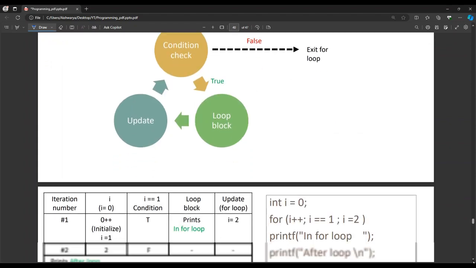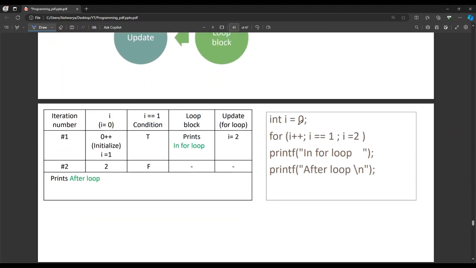Now here, let us see what the code is. Int i is equal to 0. So you have declared a variable i, which we are using as the loop variable of integer type, and we have initialized it to 0. Then inside the for loop, i plus plus is there. So what does i plus plus mean? i is still equal to 0, but i plus plus means the next time you are using i, because it's a post increment operator, the i value will be updated to 1. But right now we will use the value of i as it is. Next time when you are using i, it will be incremented by 1.